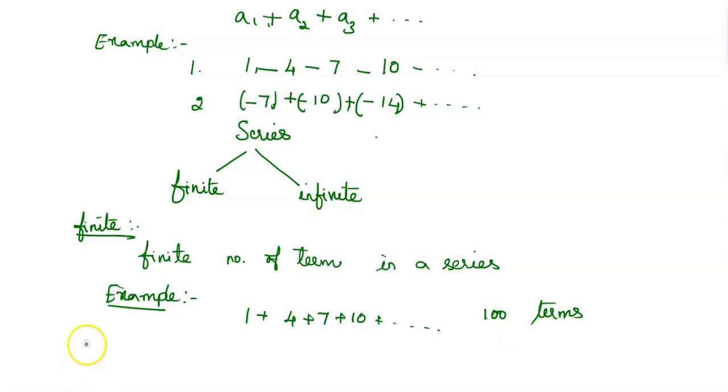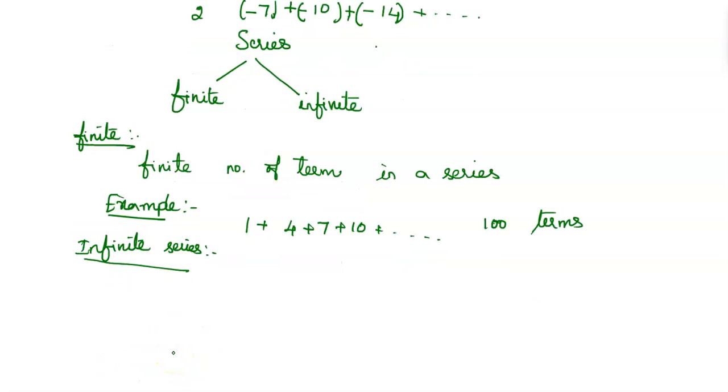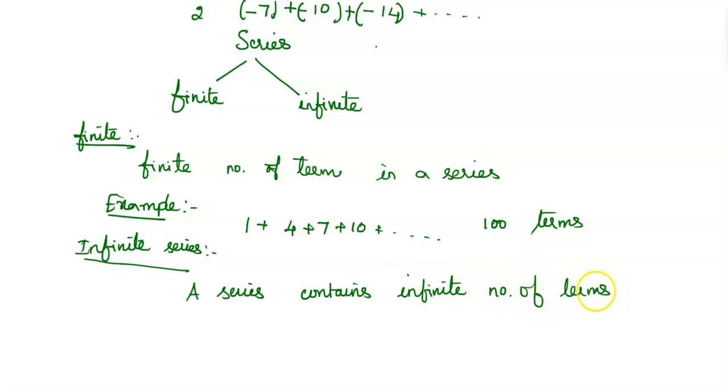Next one, infinite series. If the end term, that is the nth term, is not known, or if a series contains an infinite number of terms, then it is called an infinite series. Otherwise we can say that the end term is not known, where it is stopping is not known, then we can call it an infinite series.